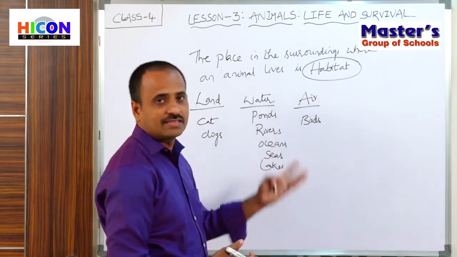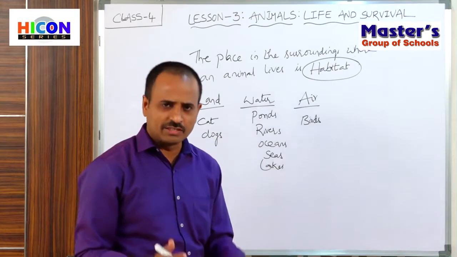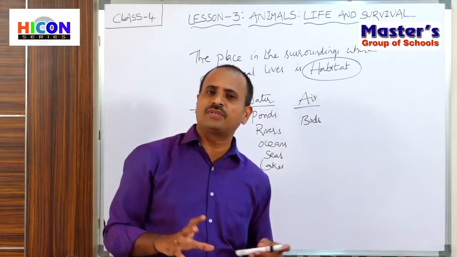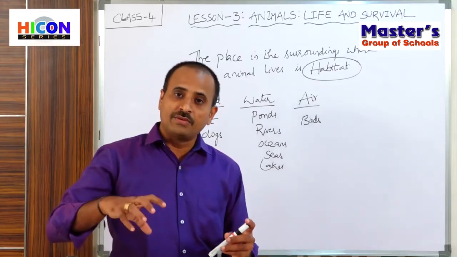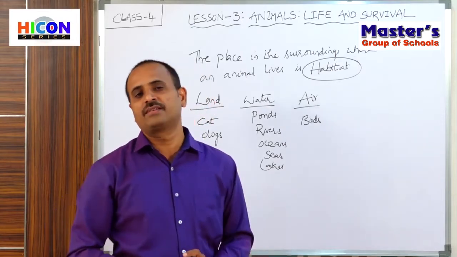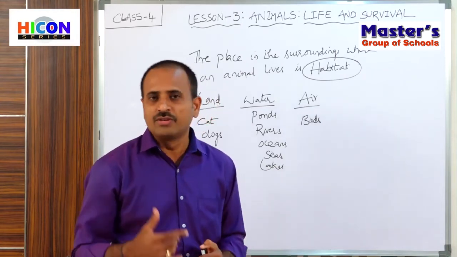If you take air as a habitat, most of the birds fly in the air. In this way, every day we observe various types of animals in different habitats. So children, do all these animals look the same?